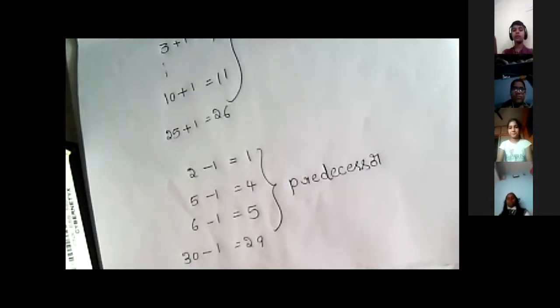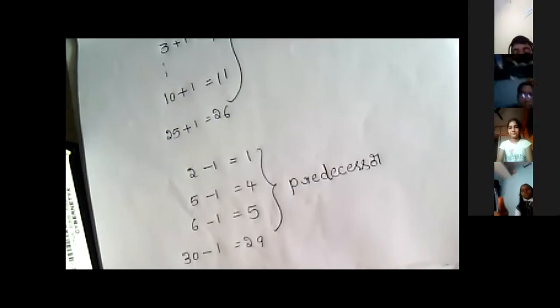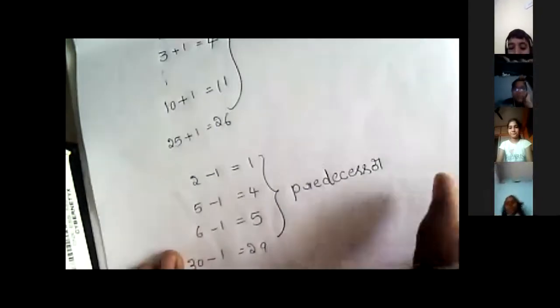Is this clear now? Shall we move to the next concept? Yes. So now we will move to the exercise sums. Exercise 2.1.